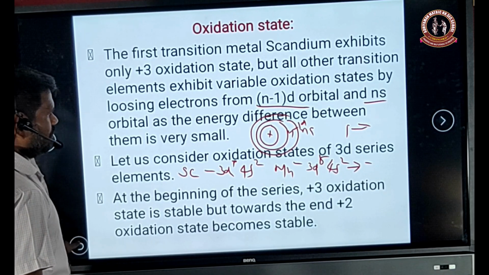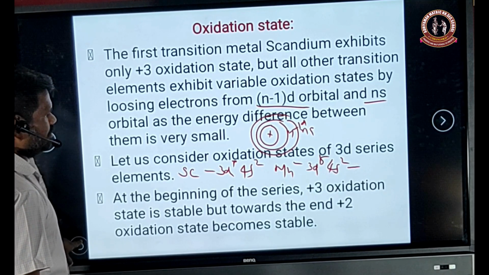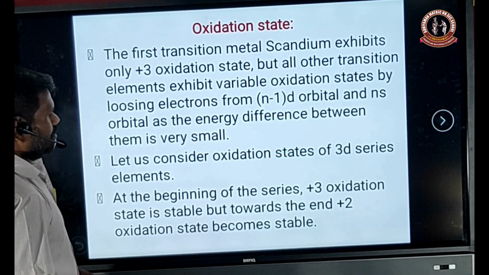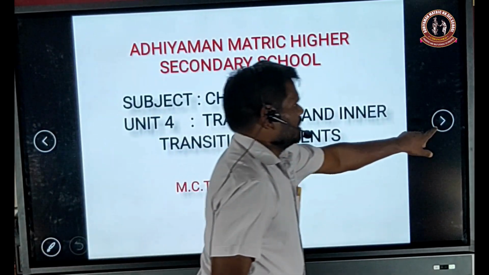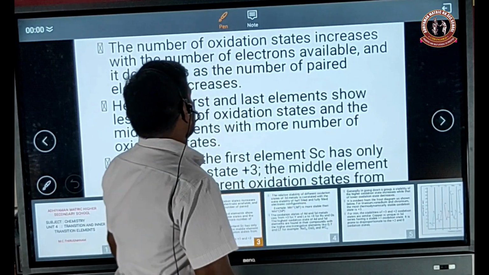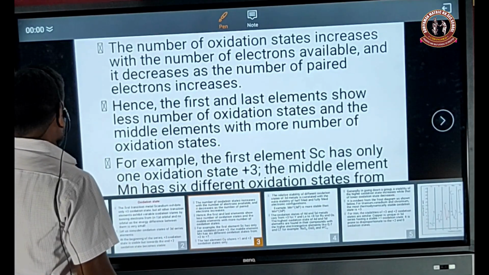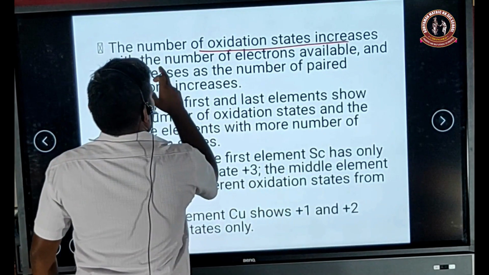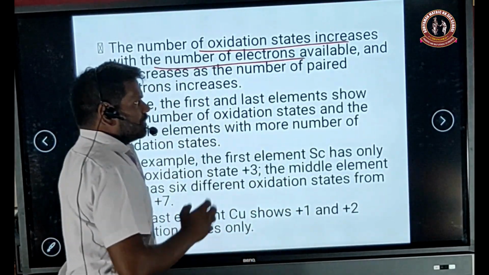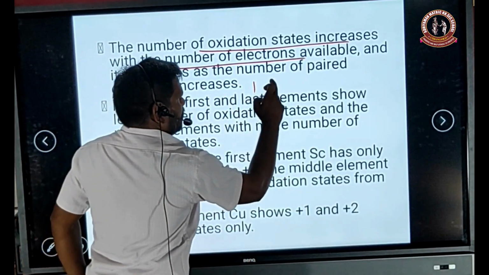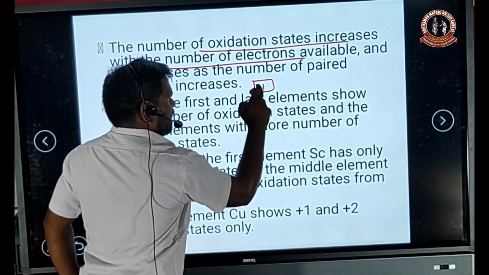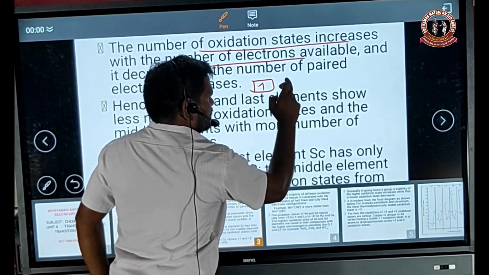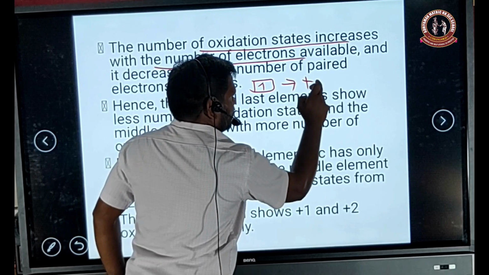If the number of paired electrons is higher, lower oxidation states are possible. The number of oxidation states increases with the number of electrons available in the d shell. For example, scandium has only 1 electron, it exhibits the +3 oxidation state,